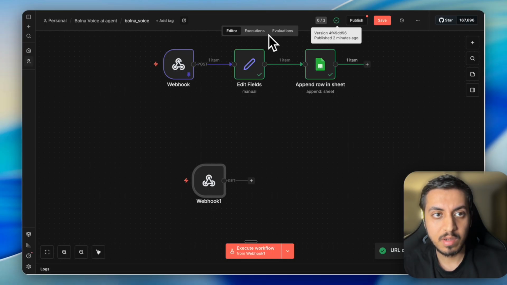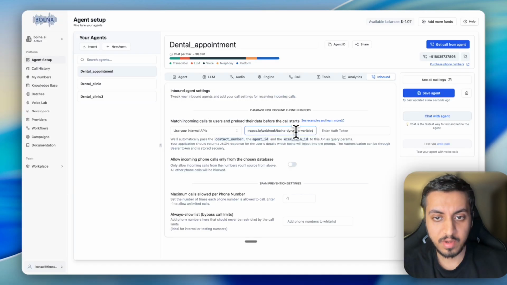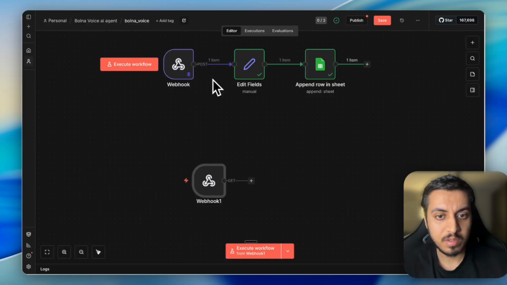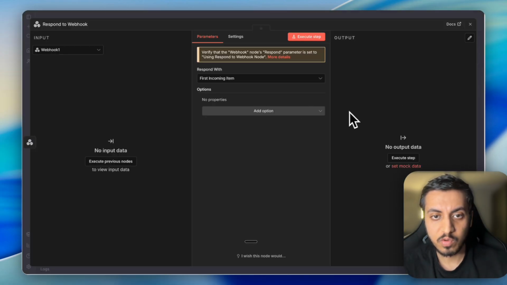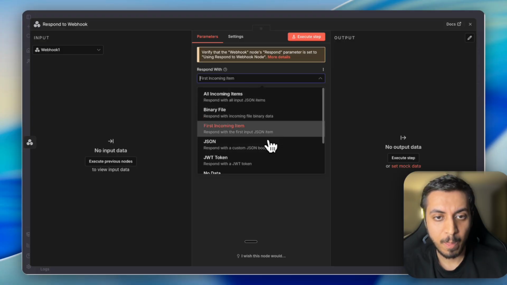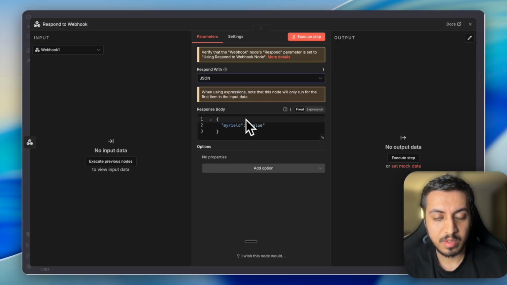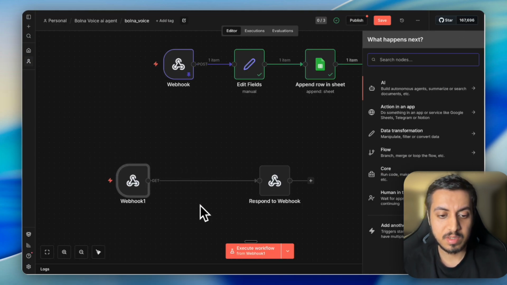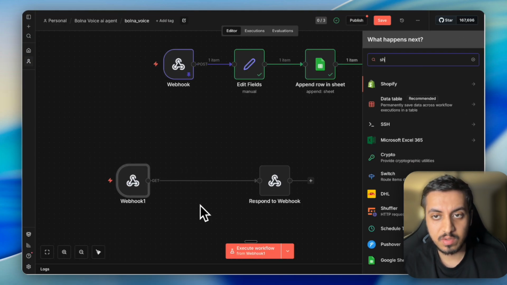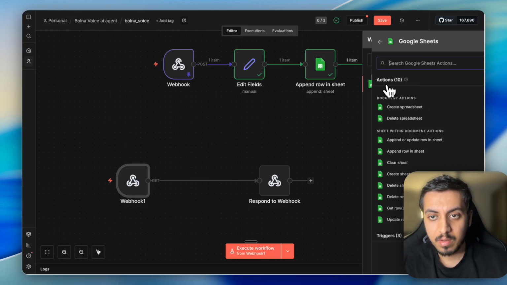Simply copy it and save it here. Save your agent and respond to webhook node. We'll reply with certain JSON items. So let's see what needs to be done here to reply.